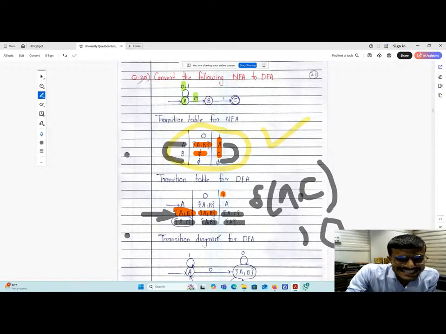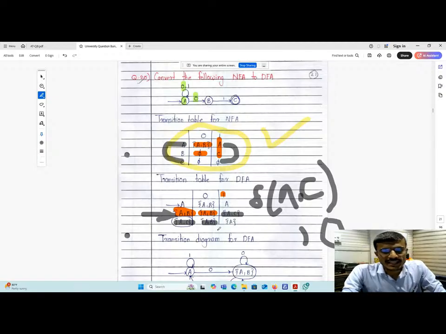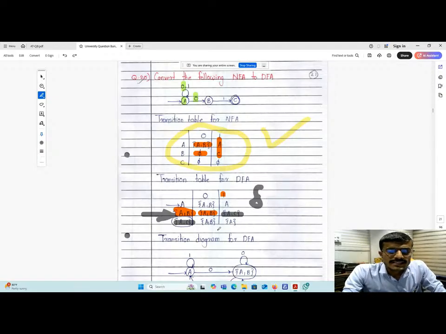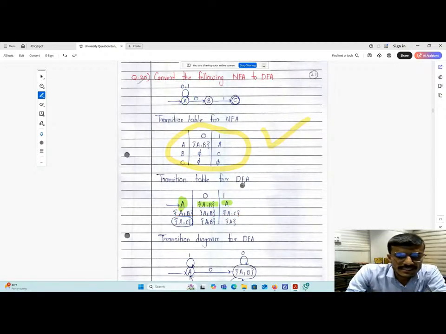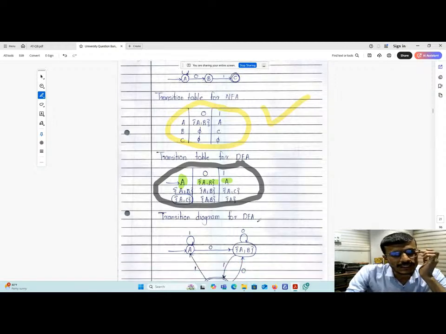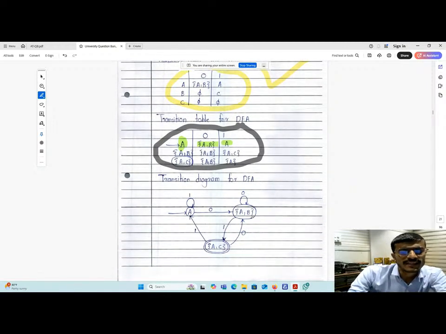So that is the transition table for the DFA. And finally, you can draw a simple DFA. That is the initial state A. On 1, A goes to itself.